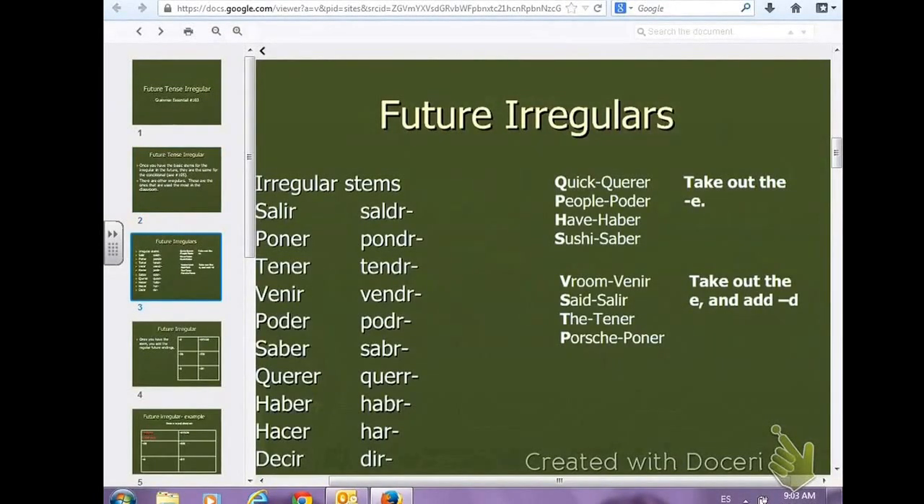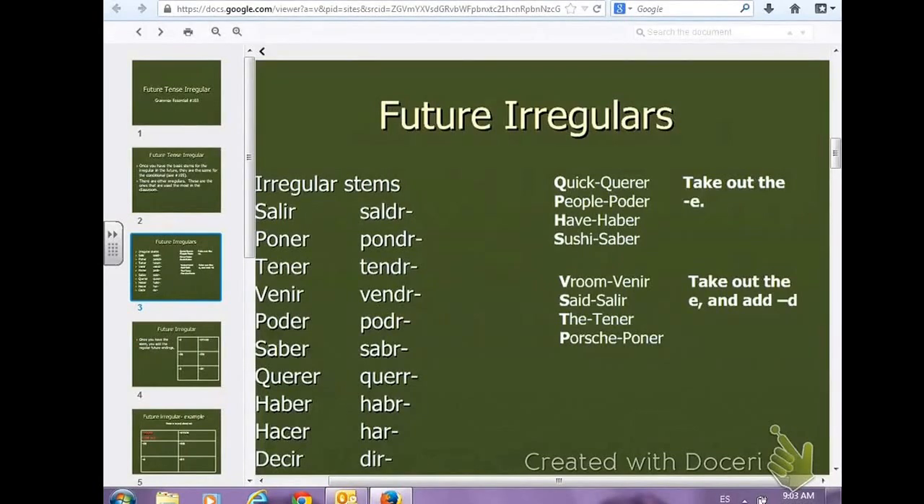Here are the irregulars for future tense, formal future. Okay, salir, poner, tener, venir, poder, saber, querer, haber, hacer, decir. Do you notice that none of these are AR verbs? We do not have irregular AR verbs. They're all ERs and IRs. Okay? And then here's a couple of others.